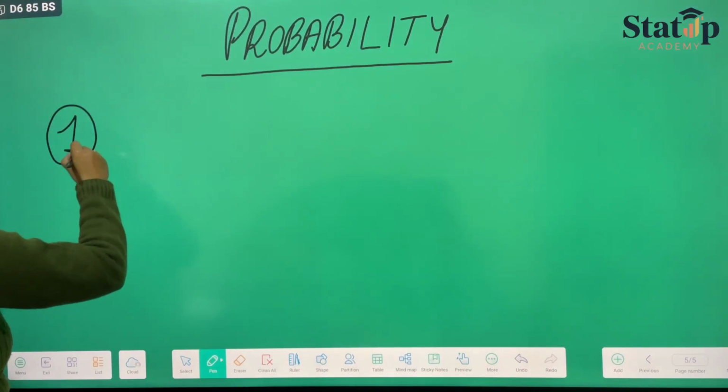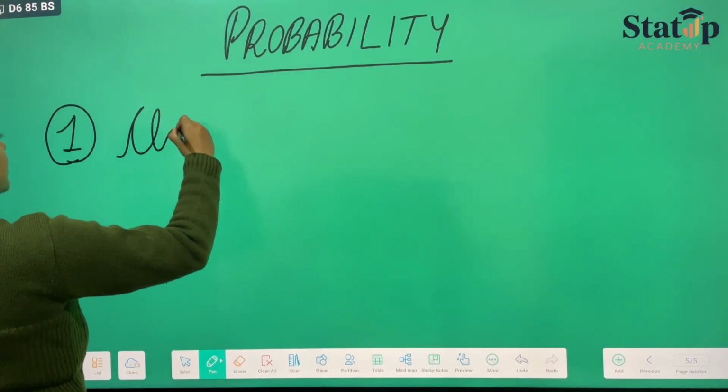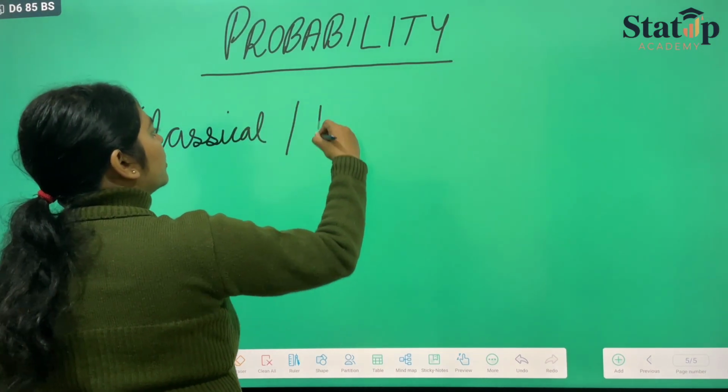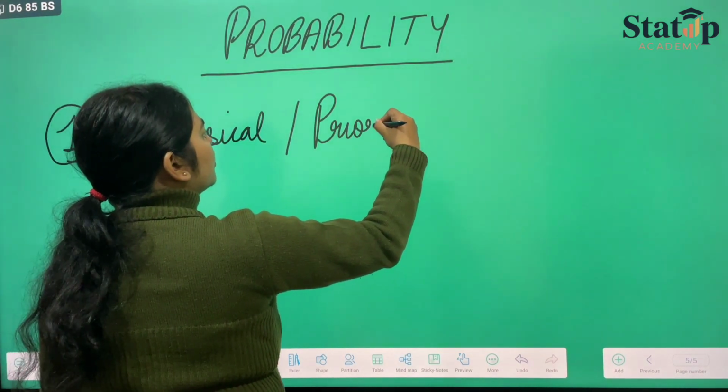The first kind of probability definition was classical or a priori probability.